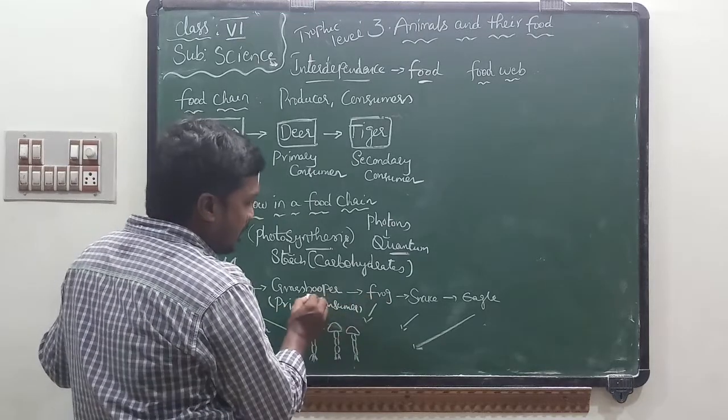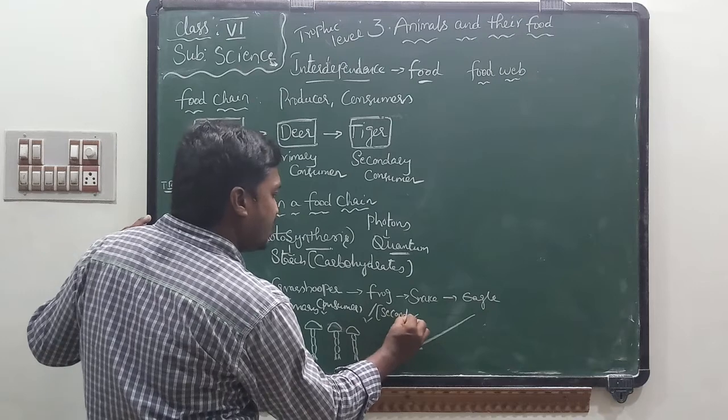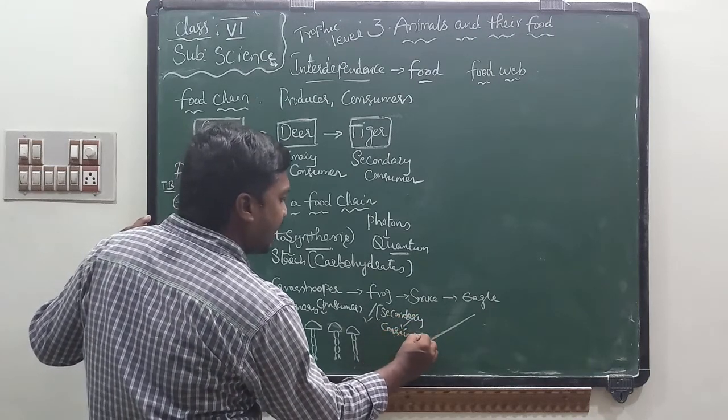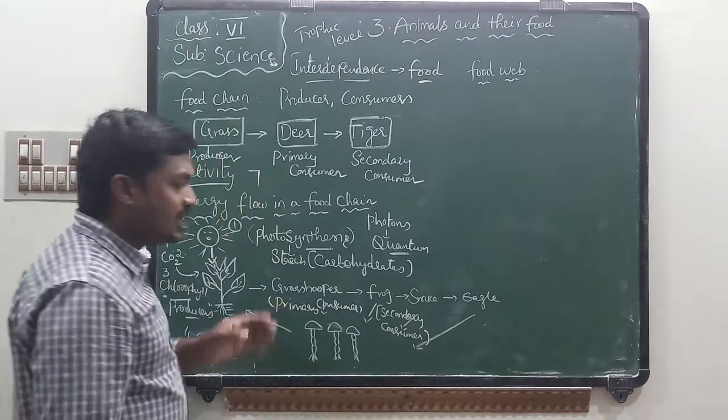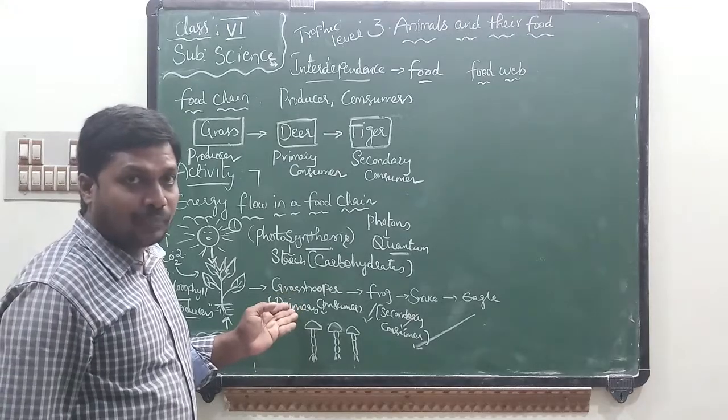Now, the frog depends on the grasshopper for food. So here the frog is called the secondary consumer. The frog is also called the secondary consumer. Why? Because it is the second organism which depends on the first organism, that is the primary consumer.